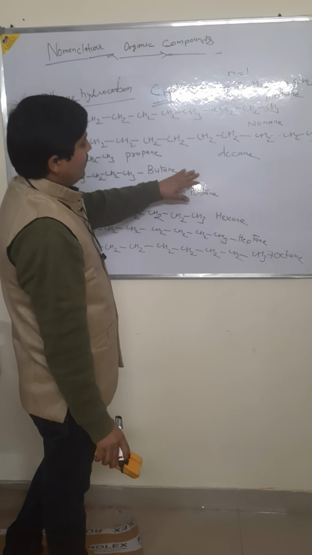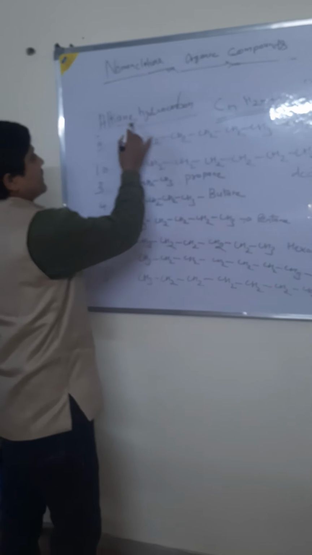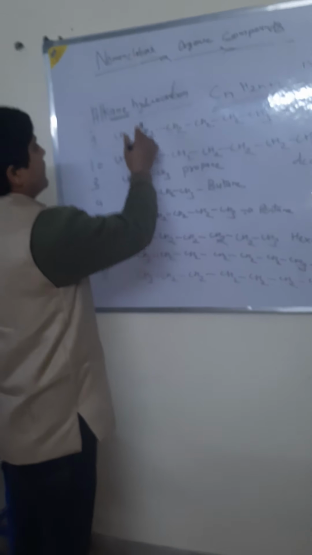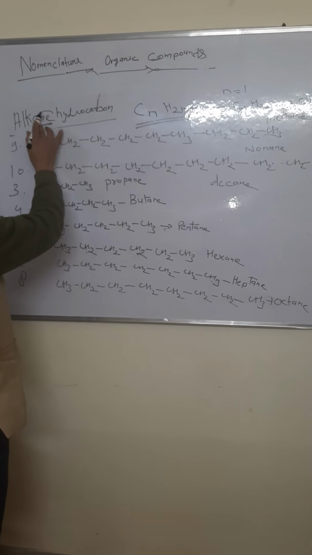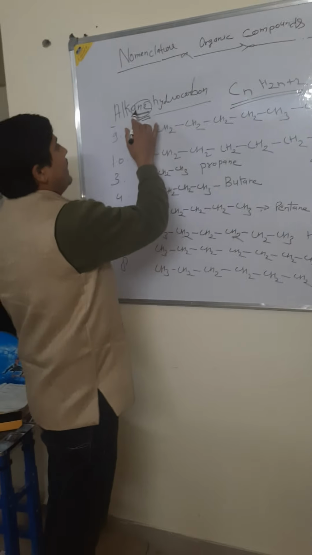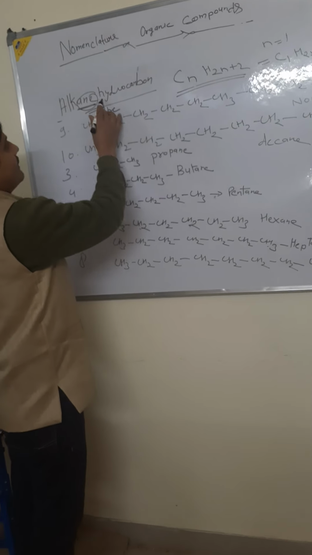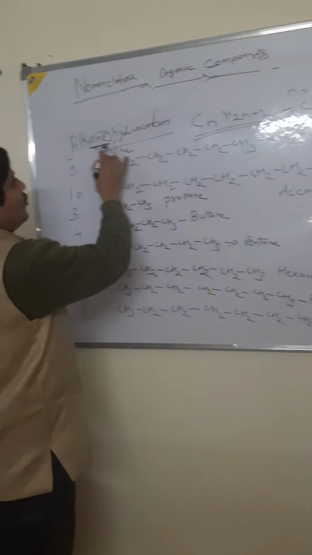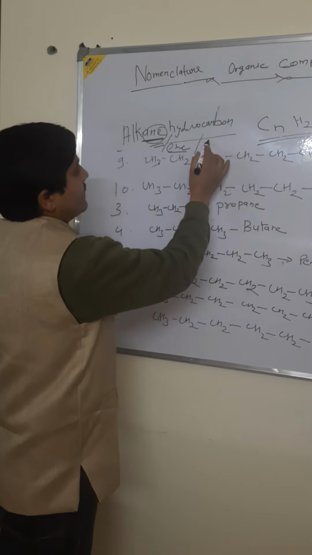And also, n is the prefix in the hydrocarbon chain. In case of alkane, ane; in case of alkene, ane is replaced by ene group, and in case of alkyne, it is replaced by yne. This is double bond, and alkyne, yne is triple bond, unsaturated bond. This is saturated and this is unsaturated.